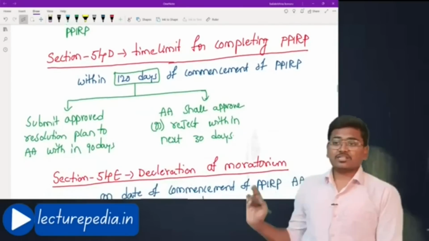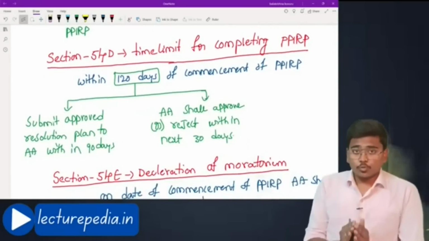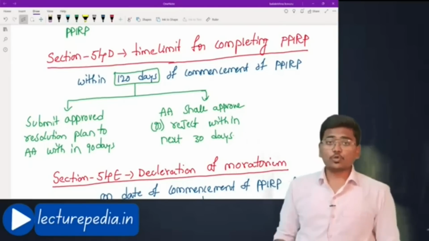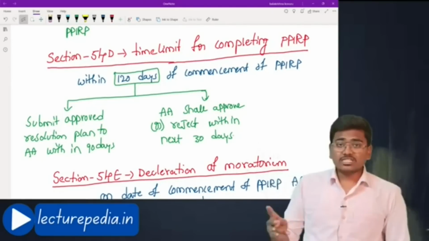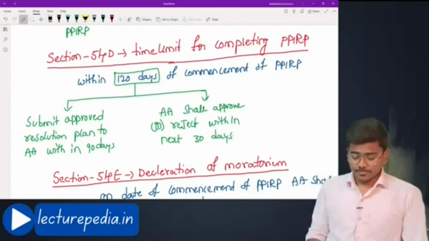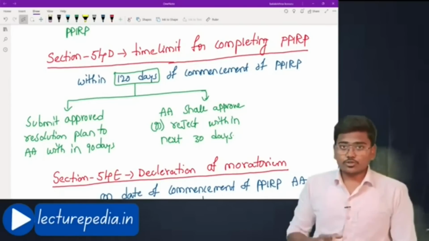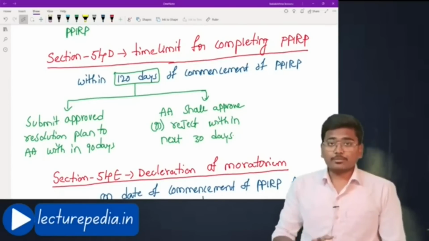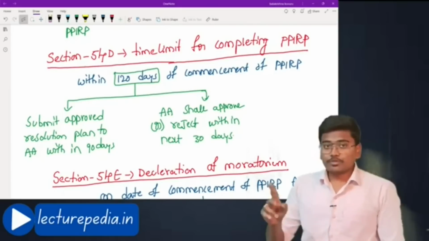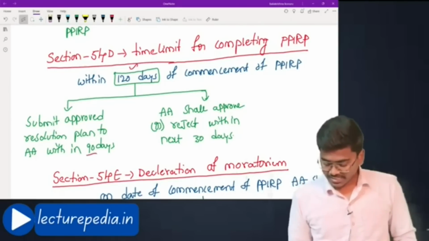Next, section 54D, time limit for completing PPIRP. Basically, the time limit is within 120 days from the date of commencement. This 120 days can be further divided into 2 parts. From this 120 days, the first 90 days is given to submit the resolution plan. Within the first 90 days, the resolution plan has to be submitted by the resolution professional. Once the resolution plan is submitted, within the next 30 days, the adjudicating authority either accepts or rejects the resolution plan. So this 120 days can be further divided into 90 and 30.